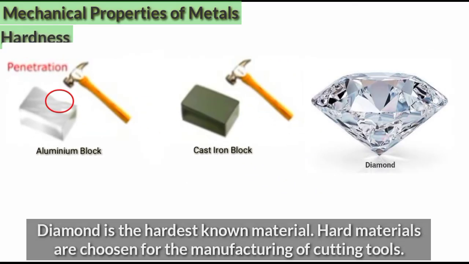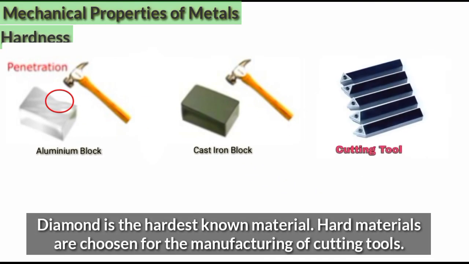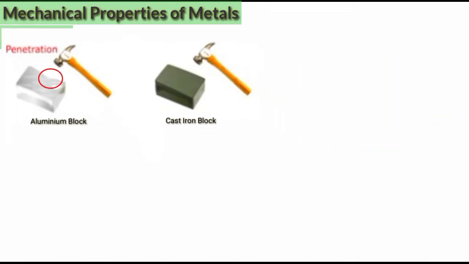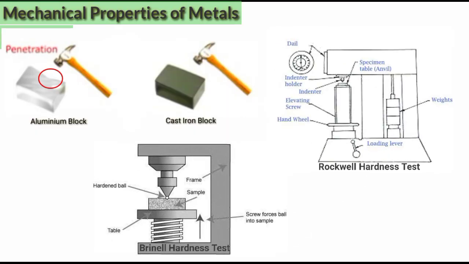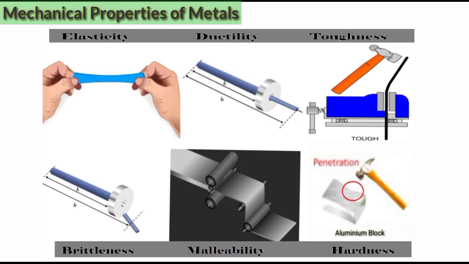Diamond is the hardest known material. Hard materials are chosen for the manufacturing of cutting tools. Hardness of any metal is tested by various methods like the Rockwell hardness test and the Brinell hardness test. Hope you understand the mechanical properties of material.